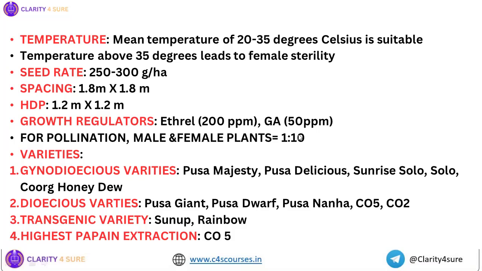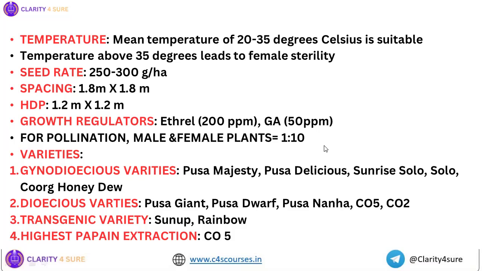Okay. Then you see, I have told you that it is a polygamous plant, isn't it? Cross-pollination occurs. So if it is a dioecious plant, okay, if we plant in 1 hectare area, if we plant dioecious variety, then what should be the male and female plant proportion that needs to be maintained? So, for every 10 female plants, we would need one male plant as the pollinizer. Okay, if we grow dioecious variety, then we would need one pollinizer male plant for every 10 female plants to have satisfactory fruit set. Okay, all right. This will not happen in case of gynodioecious variety, right?